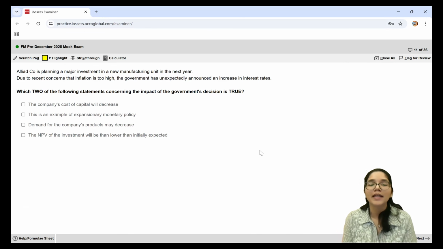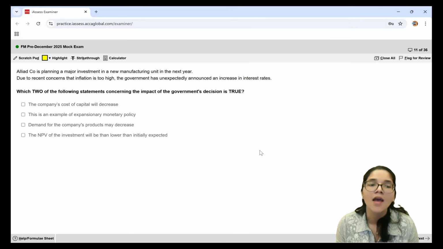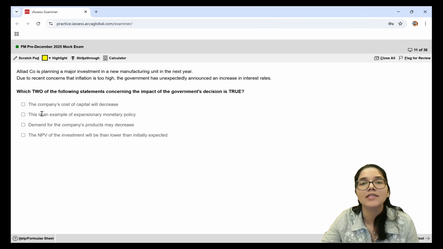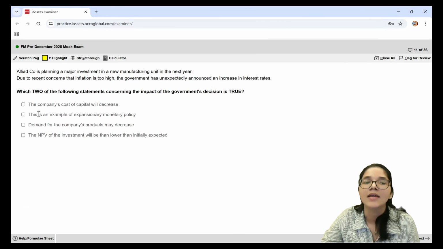That is when I lower the interest rates, I lower the tax rates. That kind of policy is called the expansionary policy. And here, this is something which the government is doing about the interest rates. So because the interest rates have been hiked, rather than expansionary, this is a contractionary policy. So second statement can also not be true.